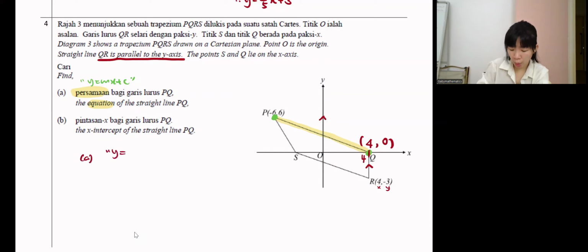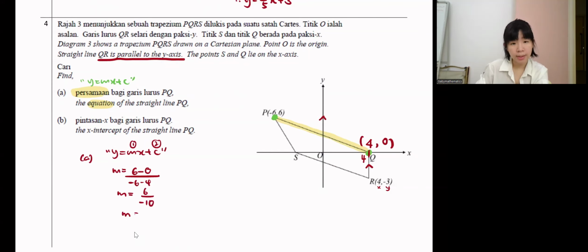Okay, so the answer is definitely y equals mx plus c. You need m, you need c. So find m, we have two coordinates already. y minus y, 6 minus 0, over x minus x, negative 6 minus 4. So the gradient is 6 over negative 10, and the gradient is negative 3 over 5. Got this? Negative 3 over 5, that is m.